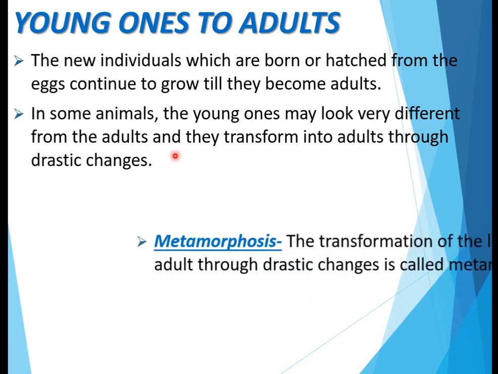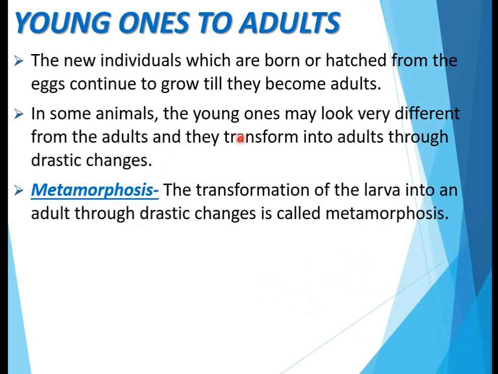You can't recognize them in their young stage as the same species. Now this process of transformation of the larva into an adult through drastic changes is called metamorphosis.